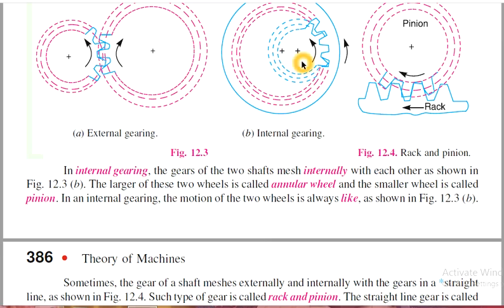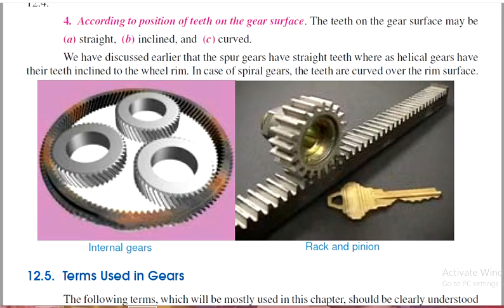Then sometimes the gear of a shaft meshes externally and internally with gears in a straight line. Such a type of gearing system is known as rack and pinion. The straight line gear is known as the rack and the circular gear is known as the pinion. A little consideration is that in the rack and pinion arrangement, rotary motion is transferred to linear motion and vice versa.